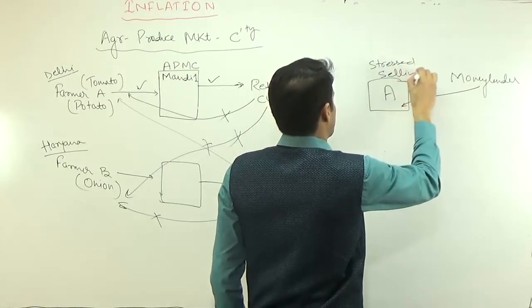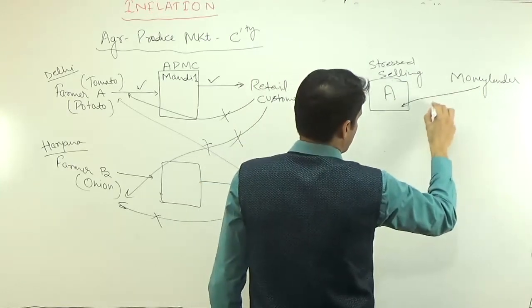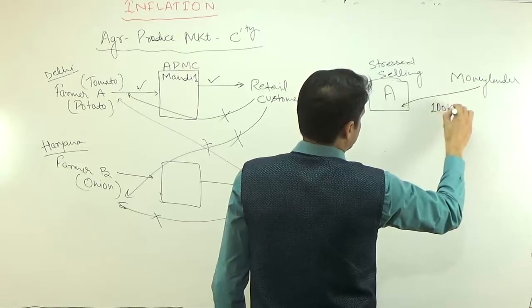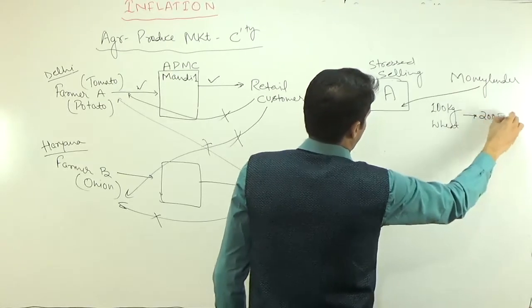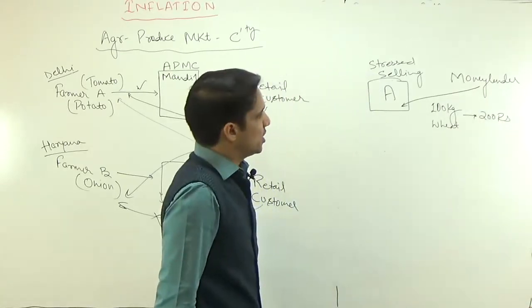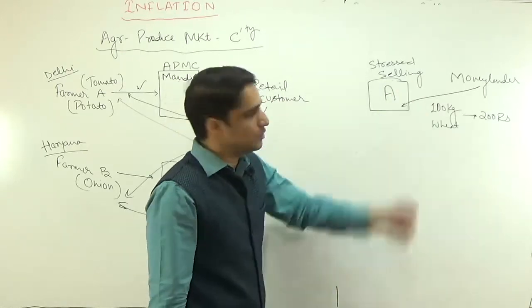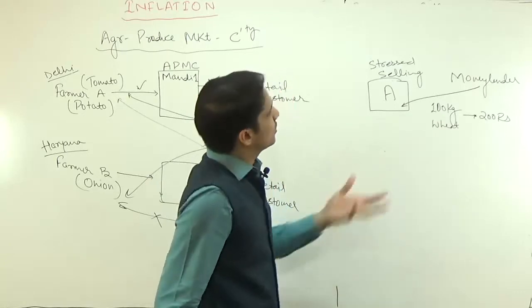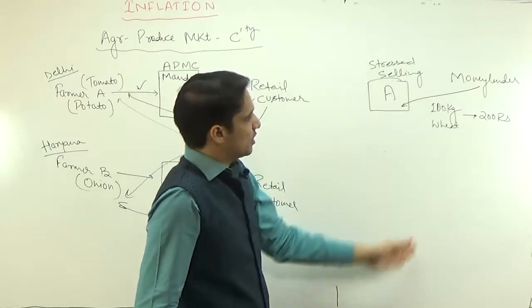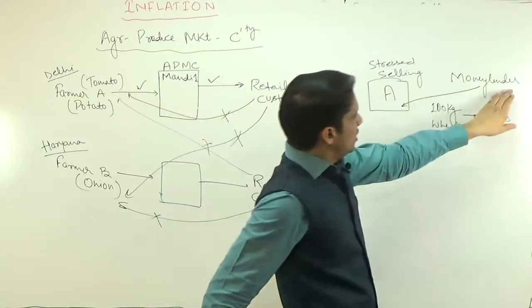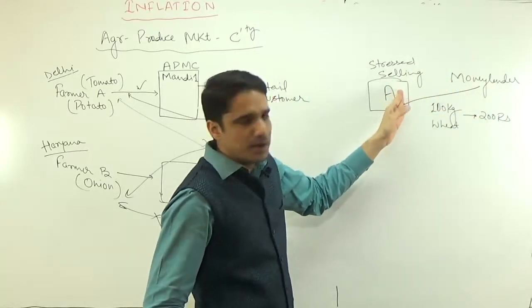Even if the farmer doesn't want to sell the goods at this price, suppose the money lender says, I want to purchase 100 kg of wheat for just 200 rupees, and in the market the price of 100 kg of wheat is 500 rupees, still A cannot refuse, because A has taken a loan from this money lender, and there was not good financial literacy as well as normal literacy among all these individual farmers, A, B, C. So at that time these money lenders were misusing this when they were directly buying the goods from the farmlands of the farmers.